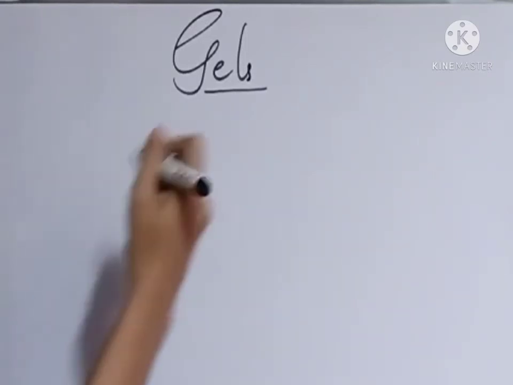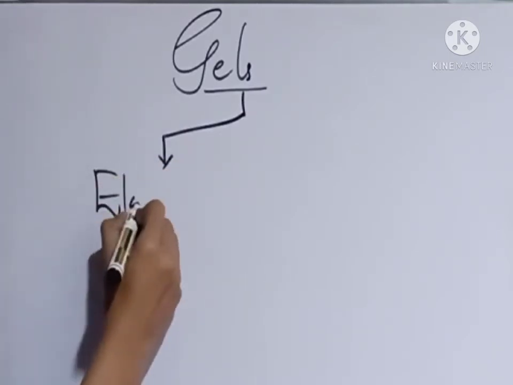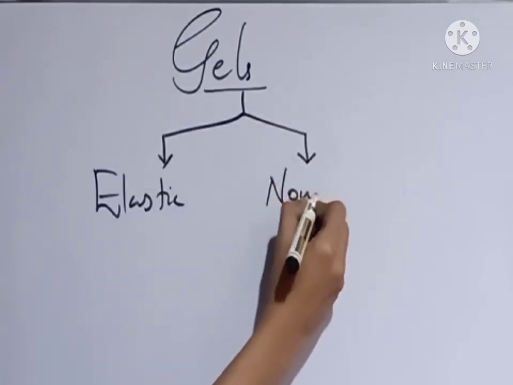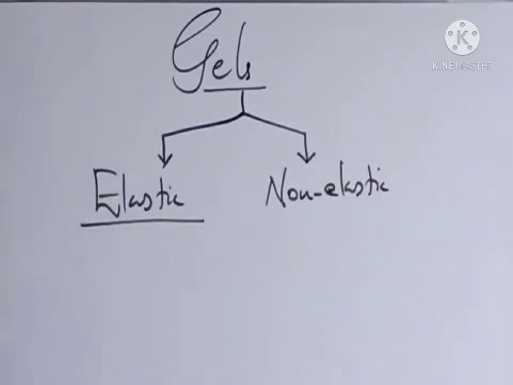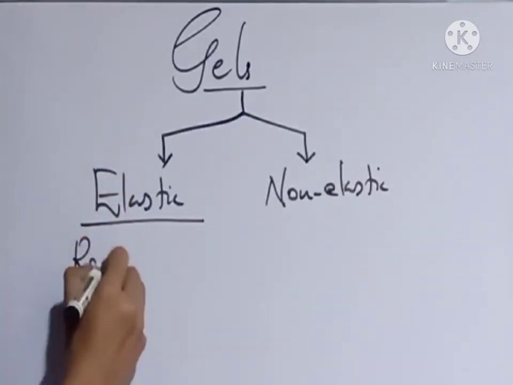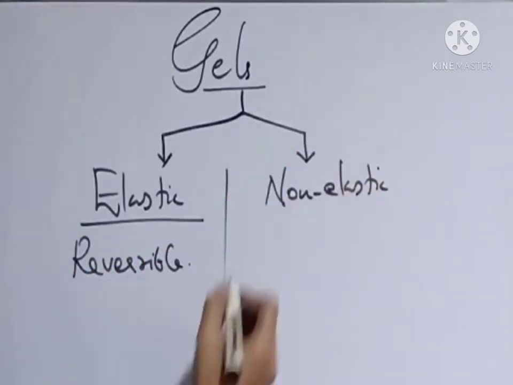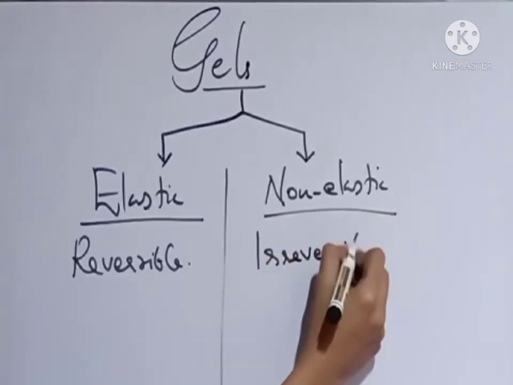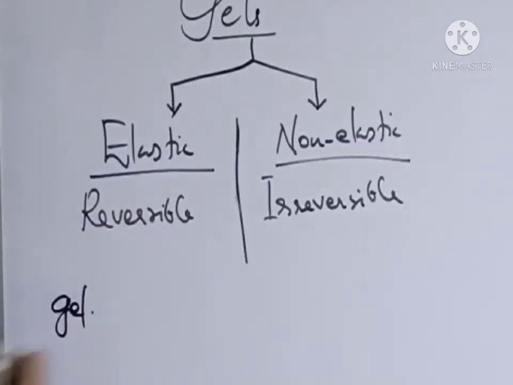Based on the reversible and irreversible nature of these gels, these are classified into two. The first one is elastic gel and the next one is non-elastic gels. Elastic gels are reversible gels, while non-elastic gels are irreversible gels.